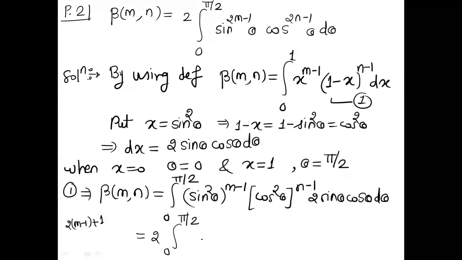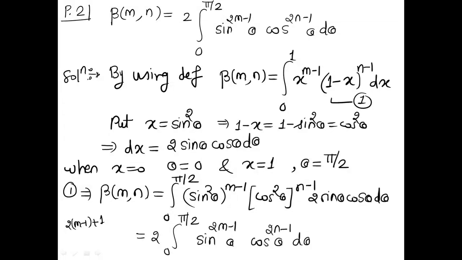So the total power for sine theta is nothing but 2m minus 1. On the same line, you will find the total power for cos comes out to be cos raised to power 2n minus 1 theta d theta. So that's how we get the desired result. So it's very easy to prove.